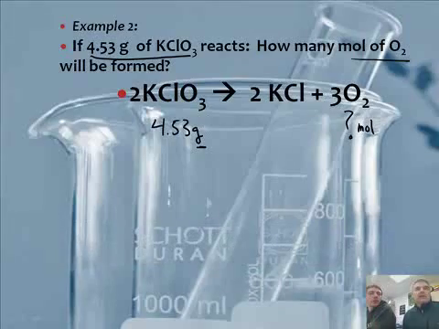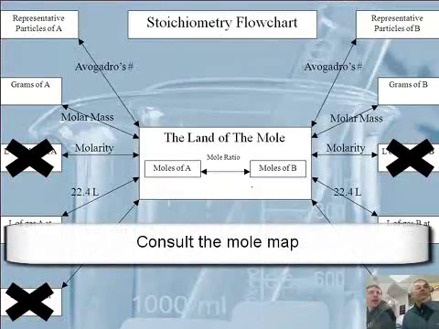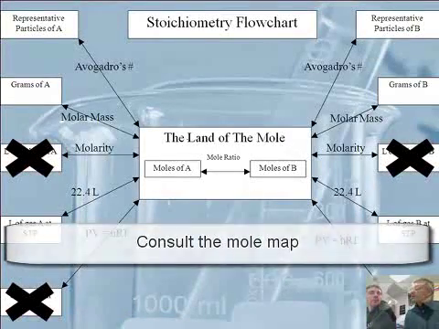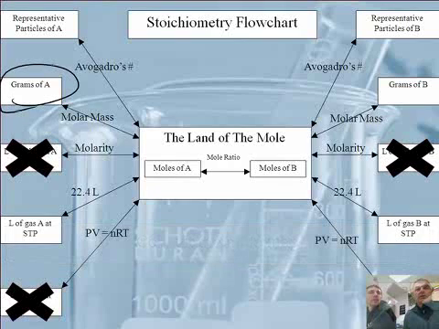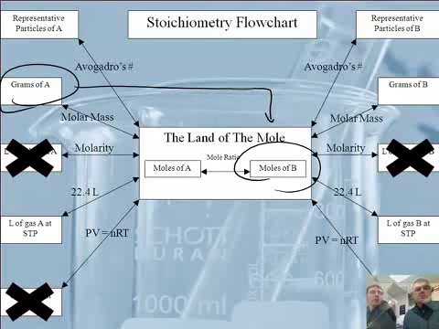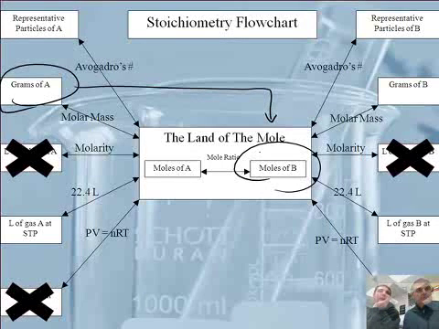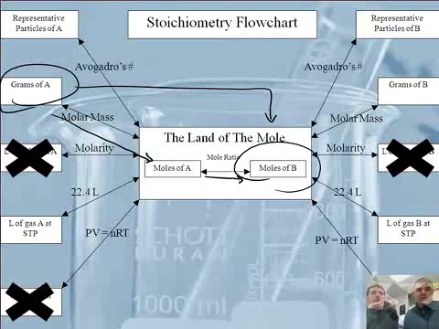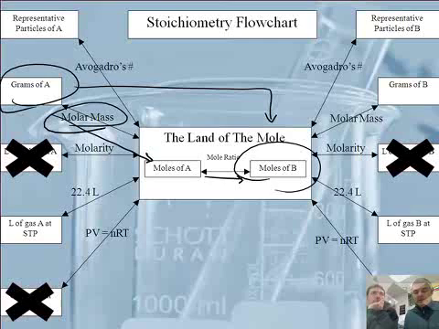So maybe we should look at the mole map. We have grams of a substance, so we're up here on the mole map, and we're going to moles of another substance. To get from here to here, we have to go through moles of A. It's a two-stepper, though I would call it a three-stepper because you start with what you know. We have to use the molar mass and we have to use the mole ratio.